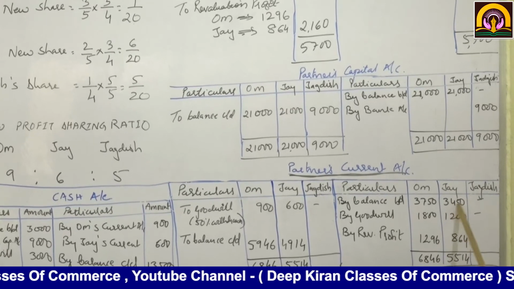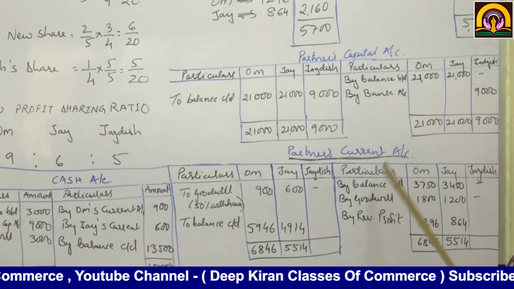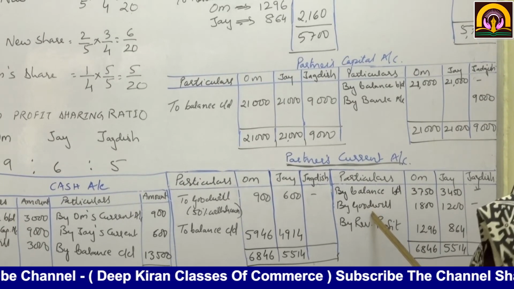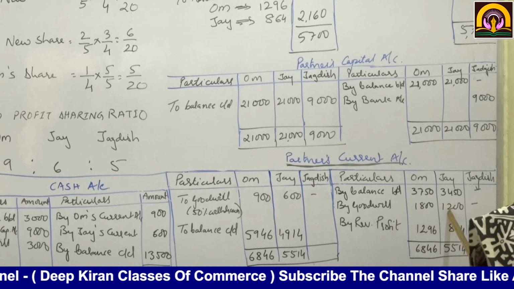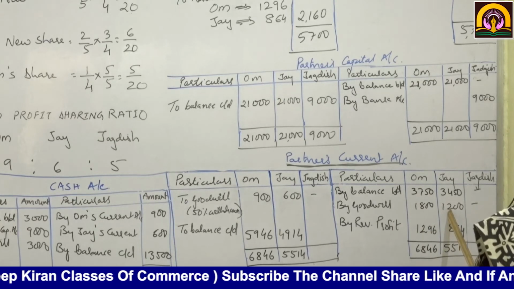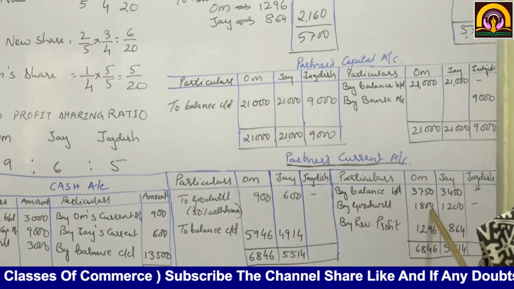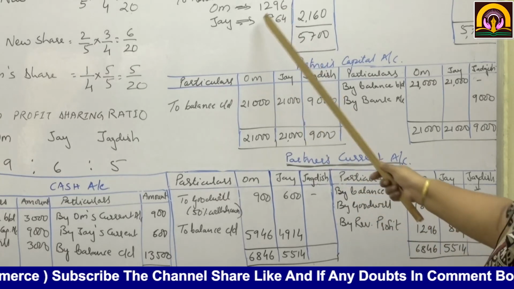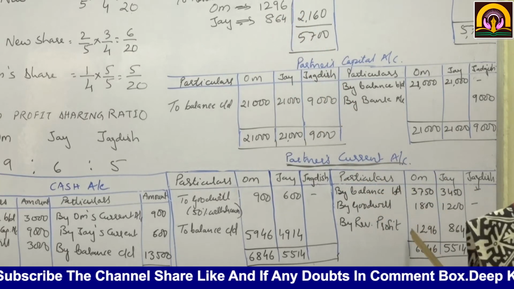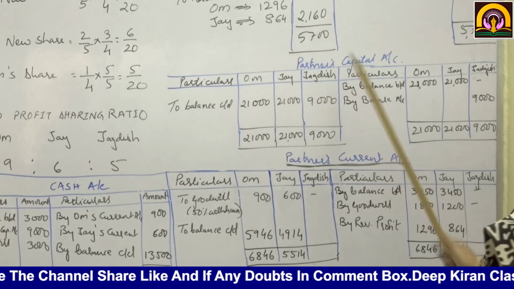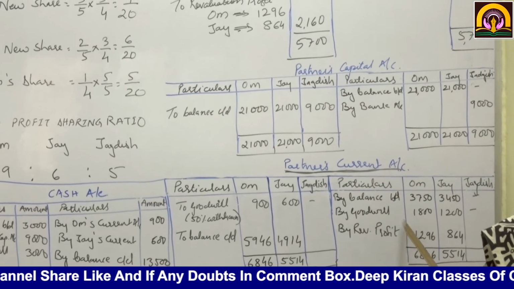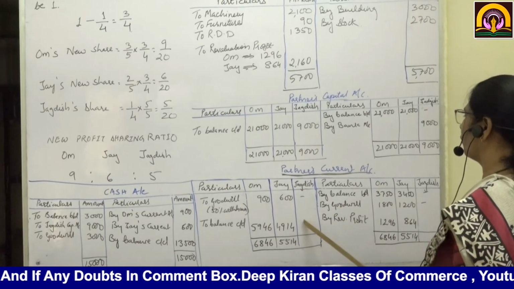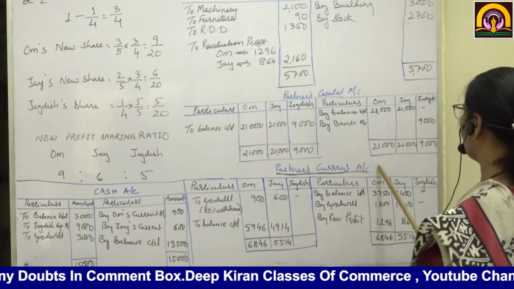3,750, 3,450. Now goodwill is brought by incoming partner, that is Jagdish, rupees 3,000. That is to be distributed in their old profit sharing ratio, that is 3:2. That comes to 1,800, 1,200. Then revaluation profit 1,296, 864. Because all the adjustments of this are to be maintained in the current account.